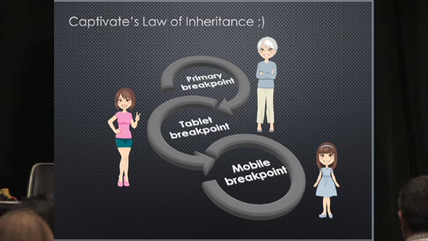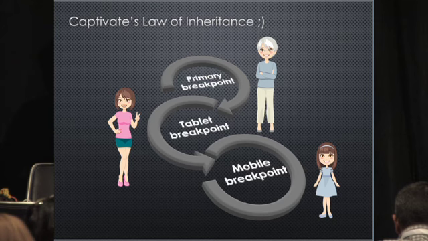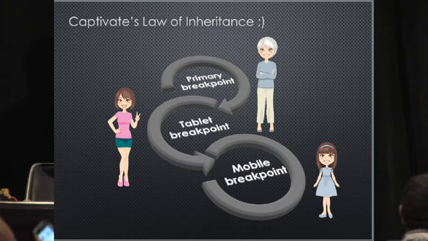And that is Captivate's law of inheritance. That's something new that I thought would be interesting to talk to you about. We have these 3 breakpoints, and these 3 breakpoints have this law of inheritance, a parent-child relationship. So whatever you add to your primary breakpoint comes down to the tablet breakpoint, and that further comes down to the mobile breakpoint. It's a downward flow. It never flows up.